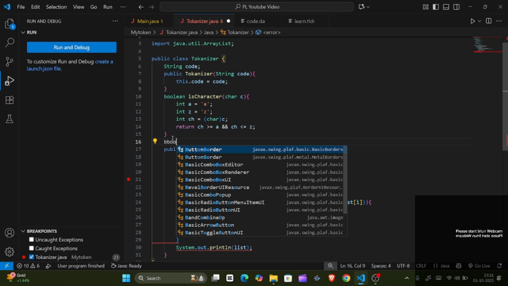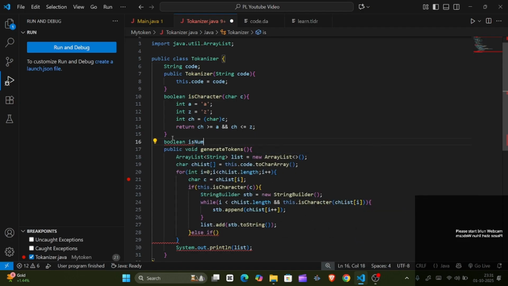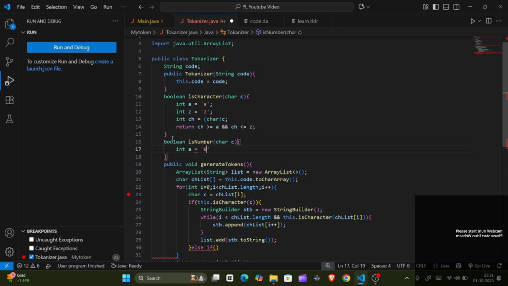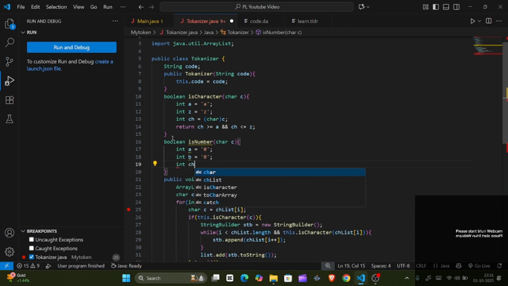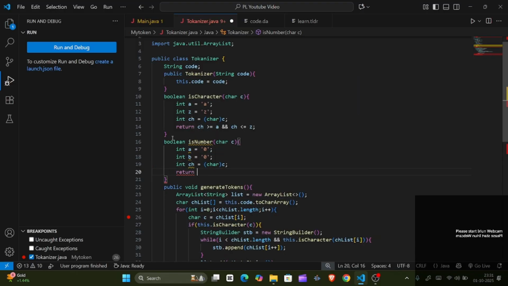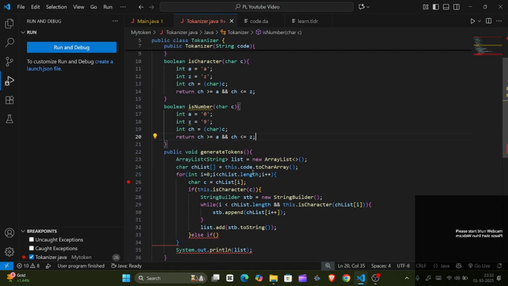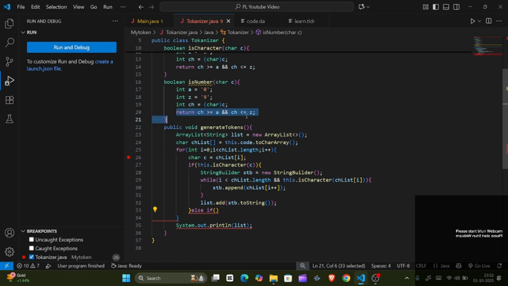So again I'll create one support function, boolean isNumber, character c, and we are going to do the same, int a equals to 0, int b equals to 9 and int ch equals to character c, and it will return whether ch is greater than or equals to a and ch should be less than equals to b. So if the character is in between 0 to 9 it will return true, or if it's not a number it will return false.